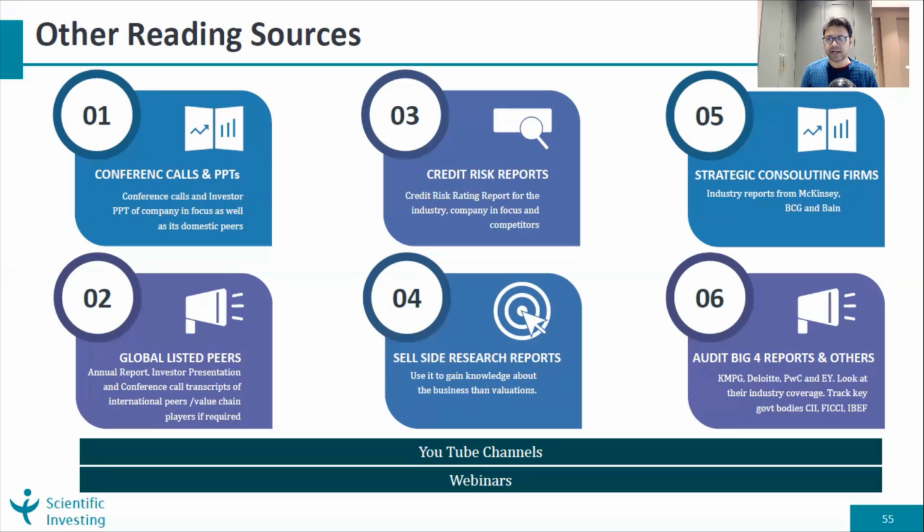The fifth one is strategic consulting firms. Here, there are certain consulting firms which do a lot of good quality research, not only reading what is happening in the sector, but also what could happen next in terms of disruption and technology and all of that. The big consulting firms of the world, whether it's McKinsey or BCG, it's very important to read, and there is a lot of interesting material available on their websites.